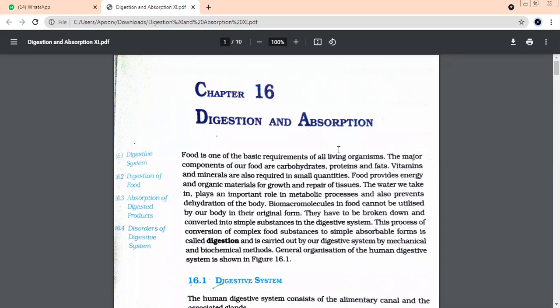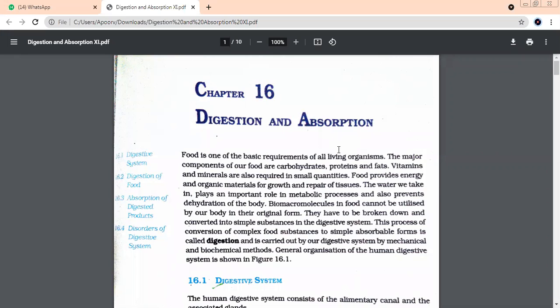Number one, it is your alimentary canal, and number two are the digestive glands. So when we are going to talk about the human digestive system, two very important components. Number one, alimentary canal, and what is number two, children? Digestive glands. Yes, digestive glands we call them because they help in digestion. What are the two major components of the human digestive system? We just discussed: alimentary canal and digestive glands.